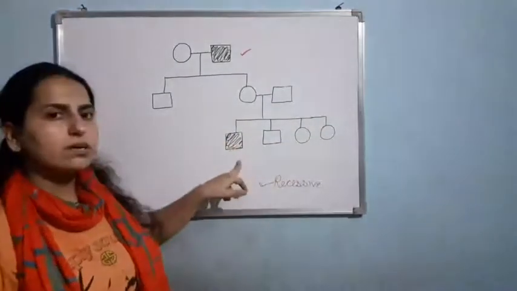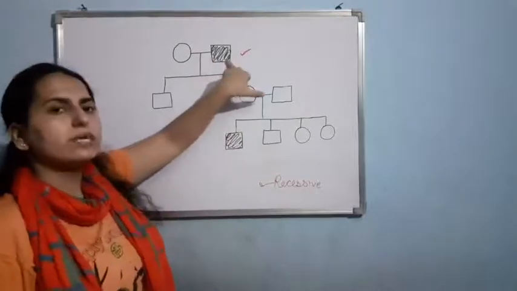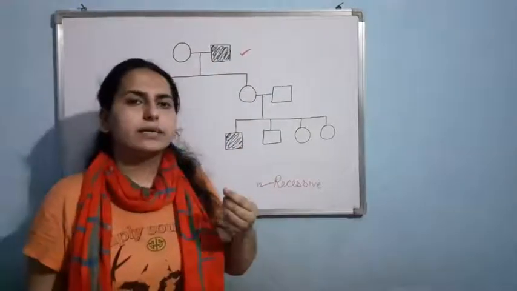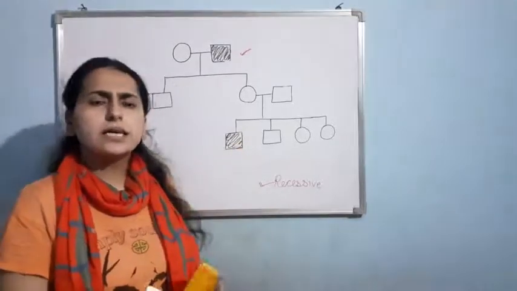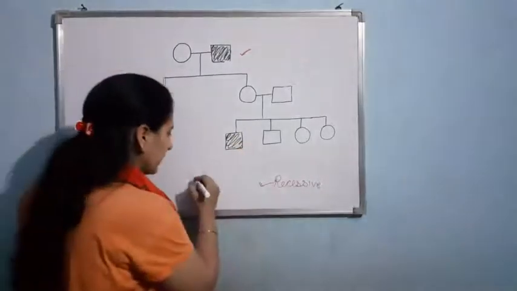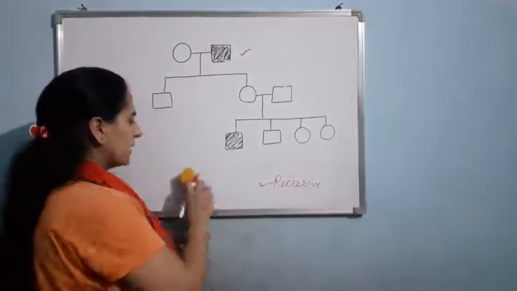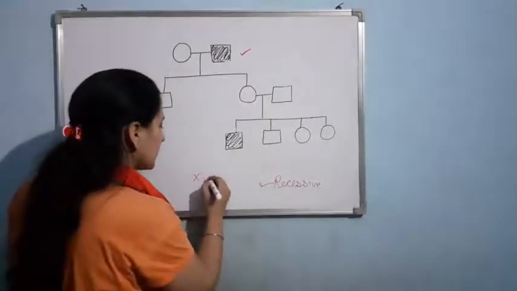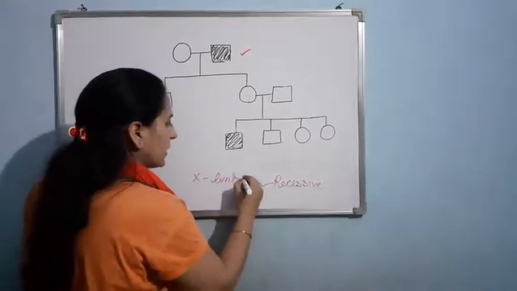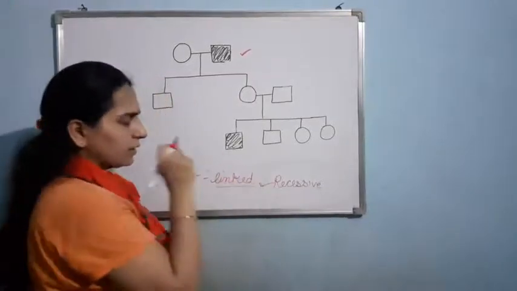Here is the male who is affected, here is the male who is affected. The females are not affected at all. So from there I can have an assumption that yes, this is an example of sex-linked, basically X-linked, because I have given you the example of X-linked. So this is X-linked recessive pedigree. Am I clear?